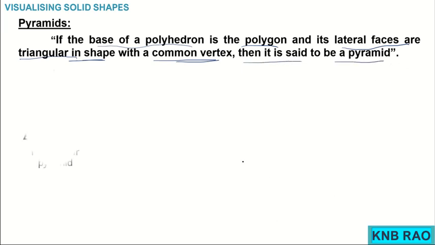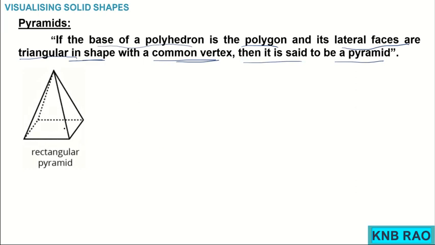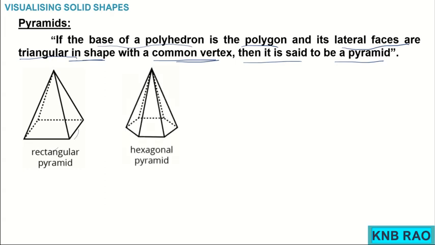Example for pyramid, you have seen this pyramid, where we normally say Egyptian pyramid. So, a rectangular base pyramid, you can find lateral surfaces being in triangular shapes and the bottom being any polygon and the top being some point. It is like a common vertex. Okay. It is a rectangular base pyramid. We have got hexagonal base pyramid and heptagonal base pyramid and triangular base pyramid and so on.